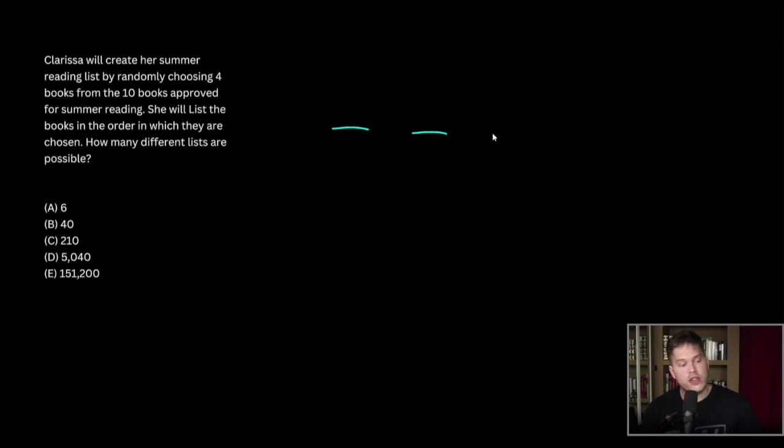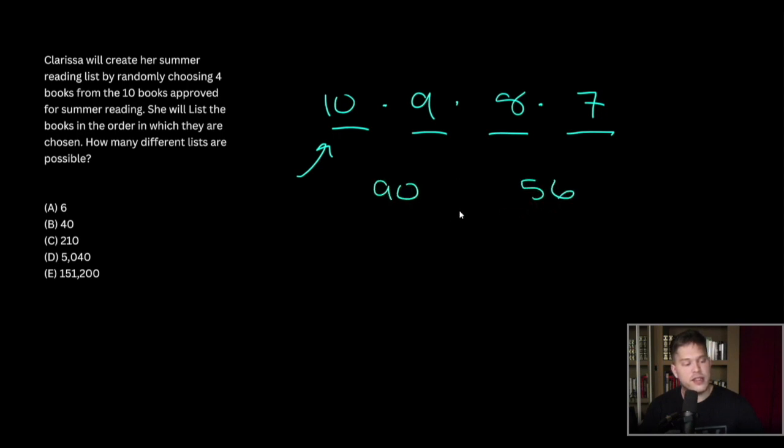Okay, so she is choosing 4 books out of 10. So this is a pretty simple problem to start with. Her first option, she's going to have 10 books, and then she'll have 9 books to choose from, and then 8, and then 7. So we're just going to multiply all these numbers together. 10 times 9 is 90, 8 times 7 is 56, and 90 times 56 is 5,040. So our answer here is going to be answer choice D.